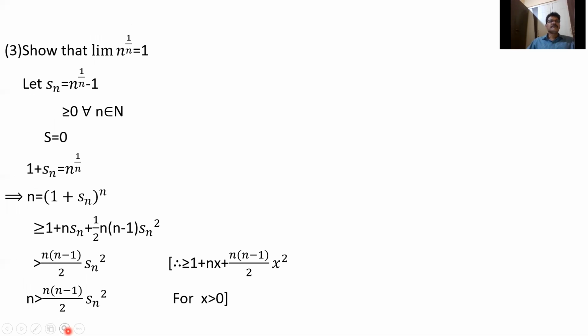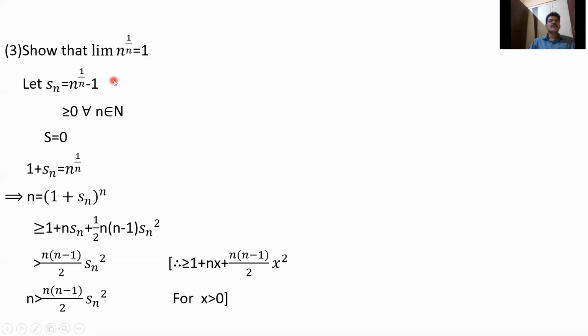Another problem. This is also: limit of n power 1 by n equals 1, as n tends to infinity. So let Sn equal n power 1 by n minus 1. To show limit n power 1 by n equals 1, we show limit Sn equals 0. Because if limit Sn equals 0, then limit n power 1 by n minus 1 equals 0, so limit n power 1 by n equals 1.